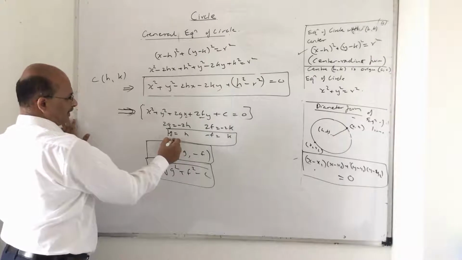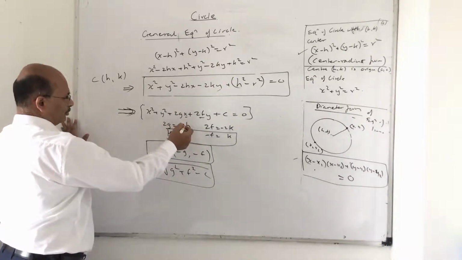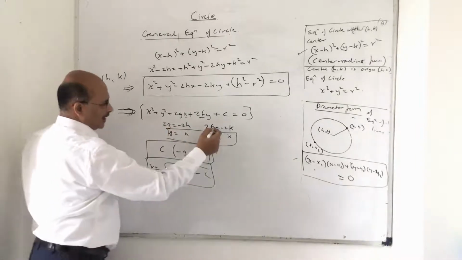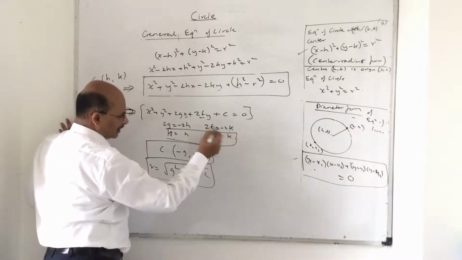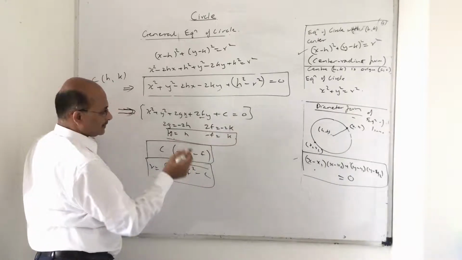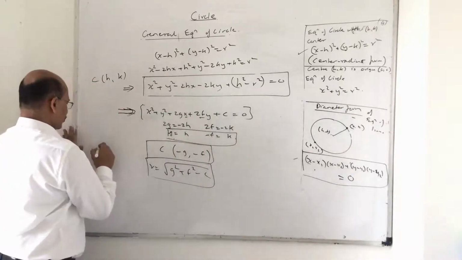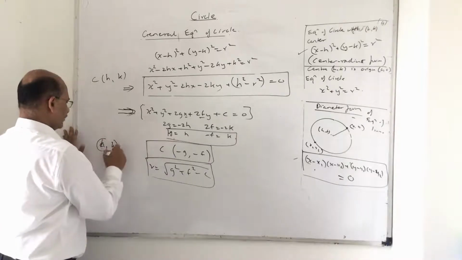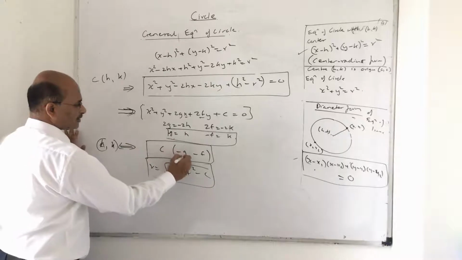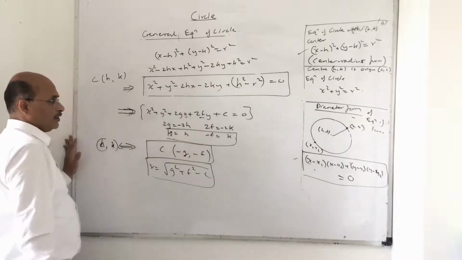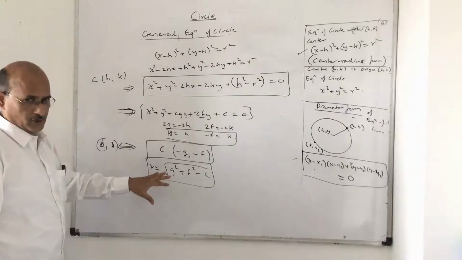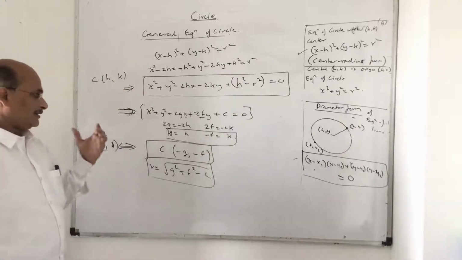and then find the g value and h value. Minus 2h is equal to 2g, so h is equal to minus g, and k is equal to minus f. I think it is very simple. So hk is the center, which is equivalent to the center minus g comma minus f. Now what are the types of sums? We will see quickly after you pause and note it down. So please take it down.